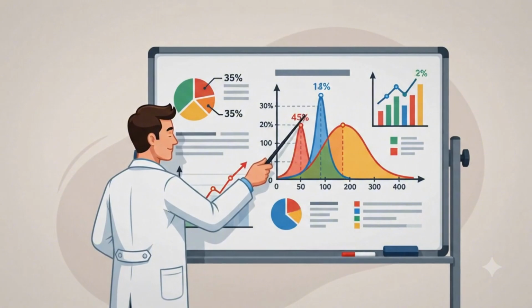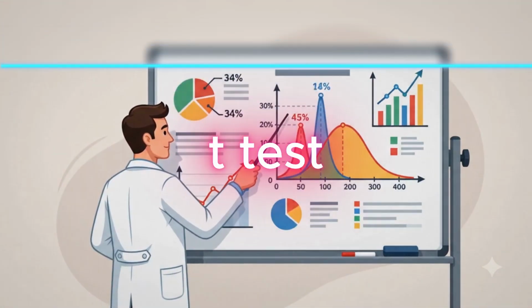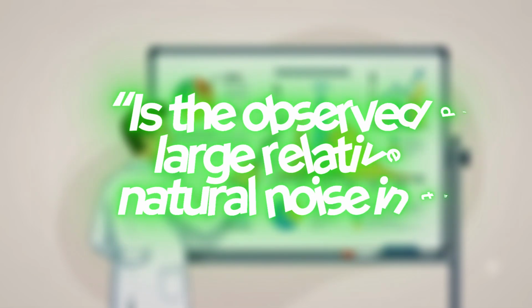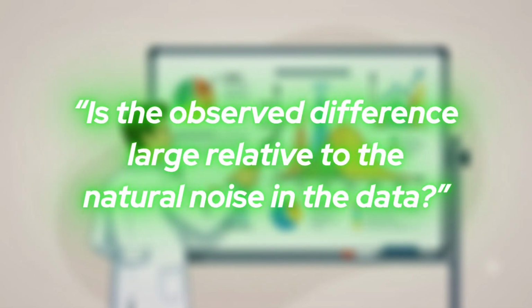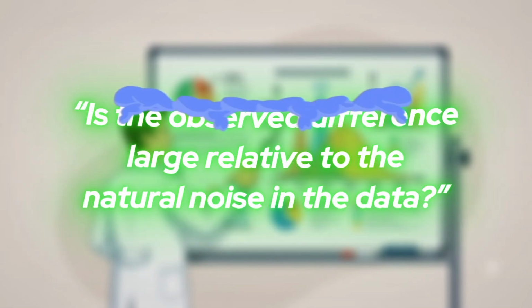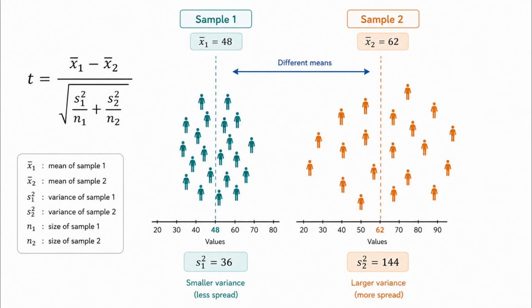One of the most common tools is called the t-test. The intuition behind the t-test is actually very simple. It asks, is the observed difference large relative to the natural noise in the data? And mathematically, the t-score is calculated like this. T equals the difference between means divided by standard error. The numerator is easy. It's simply the difference between the 2 groups. The denominator is called standard error, or SE.